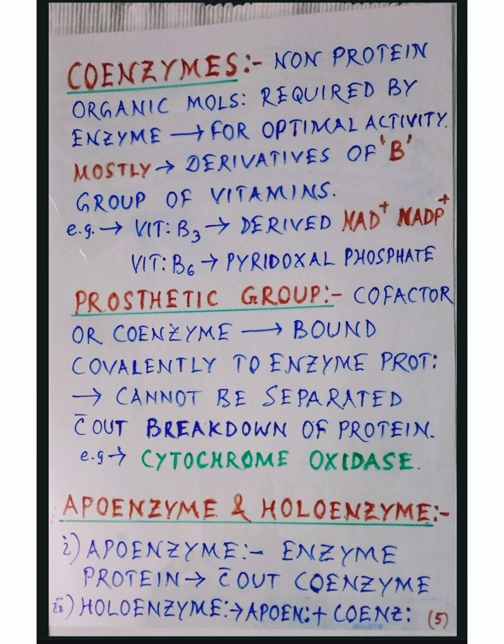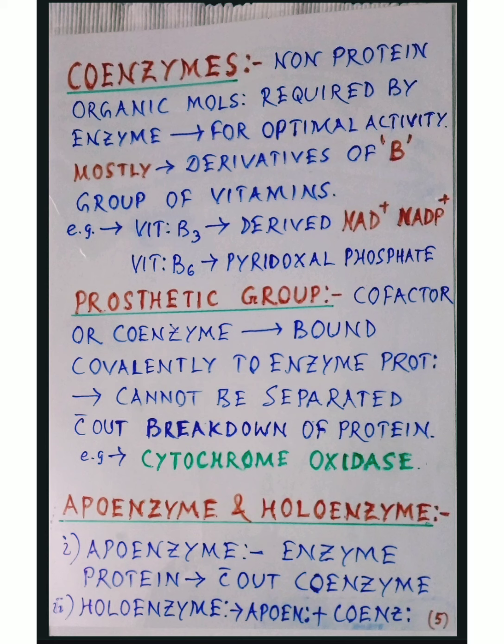Now, coenzymes. Non-protein organic molecules required by enzymes for optimal activity are called coenzymes. They are mostly derivatives of the B group of vitamins.